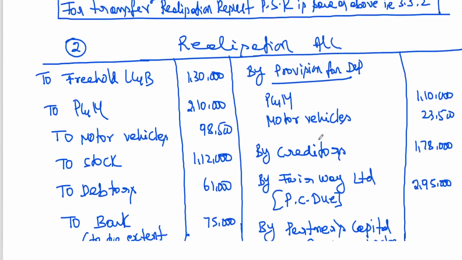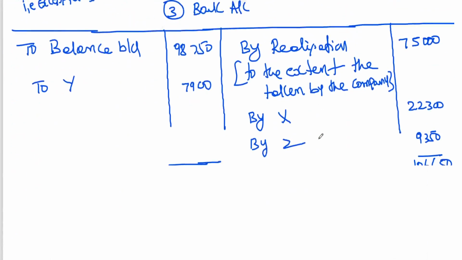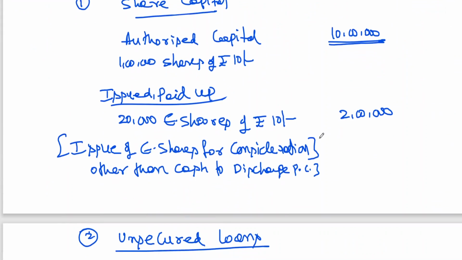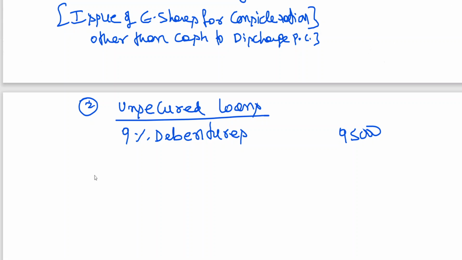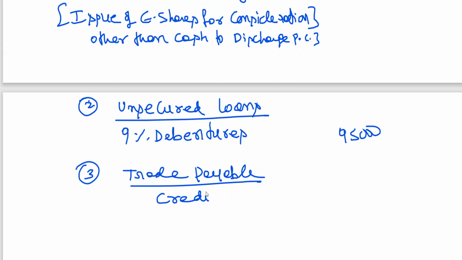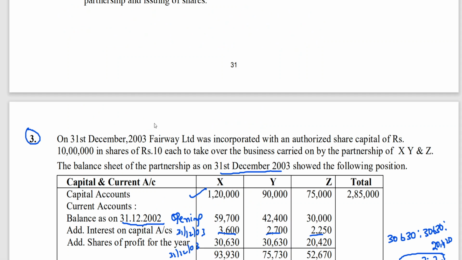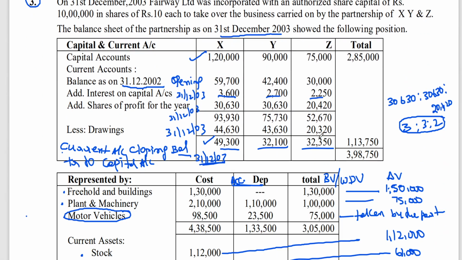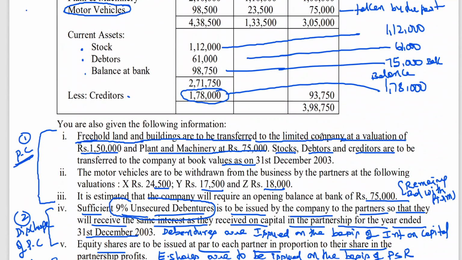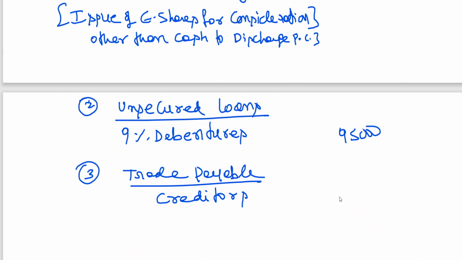Okay. Then third point, trade payable. Freight was taken by the purchasing company at 1,78,000 agreed value. What is the value given? 1,78,000. That's it.